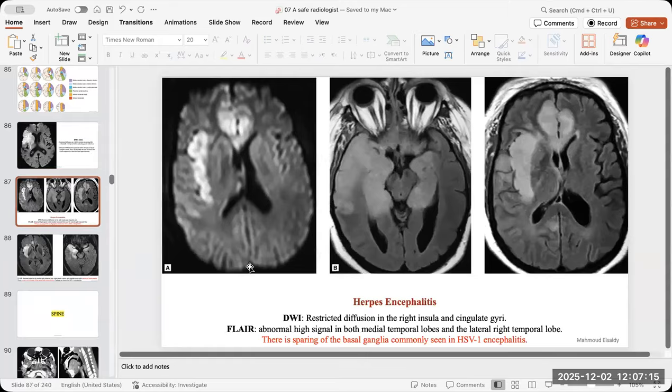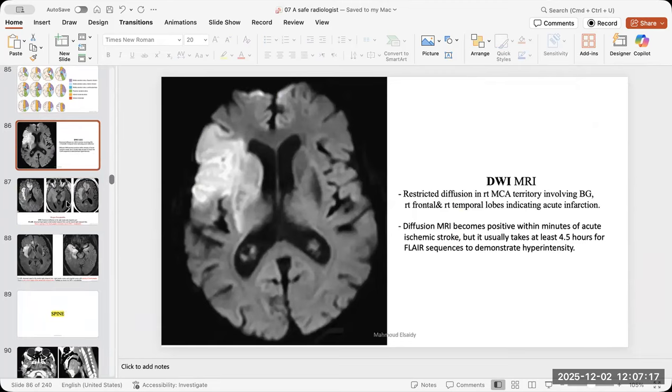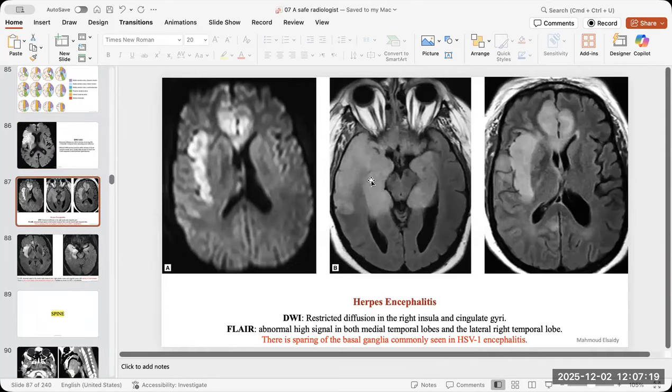Okay. This is all only for differential diagnosis purposes: sometimes the infarct may look like herpes simplex, but the herpes will always preserve the basal ganglia. And the herpes could come bilaterally also. Infarcts usually come unilateral.